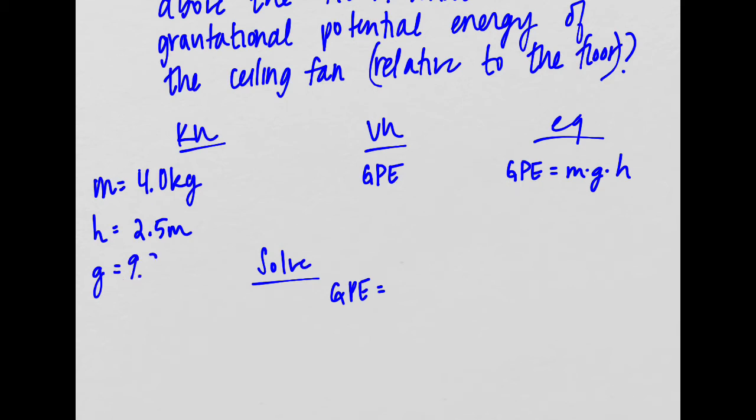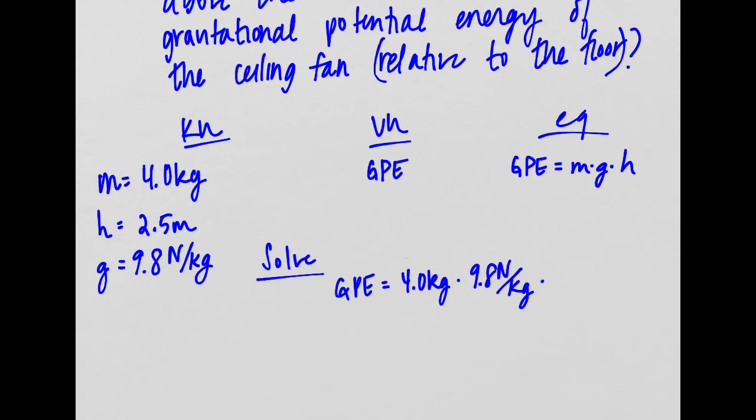Well, we know this is 9.8 newtons per kilogram, right? We know that from the force of gravity equation. Remember when we were doing that? It's going to stay the same. Okay, so we have everything we need to solve for this. We have 4.0 kilograms is our mass times a 9.8 newtons per kilogram gravitational strength times a height of 2.5 meters.